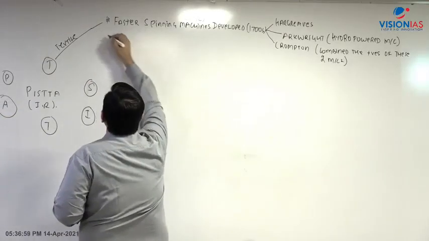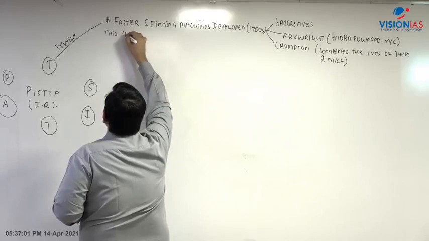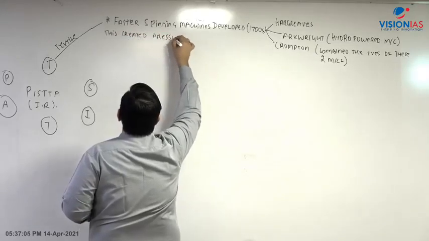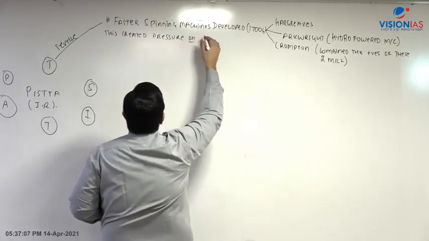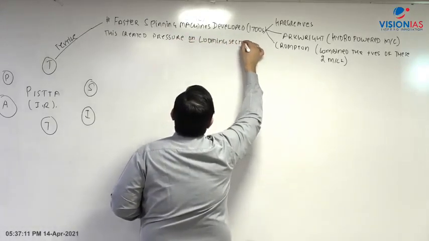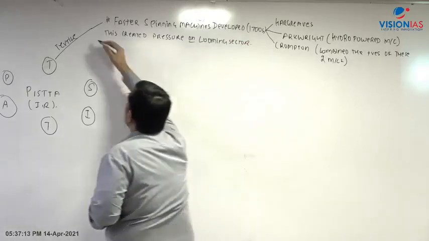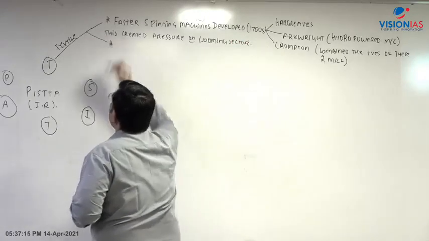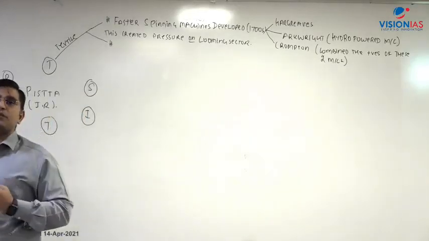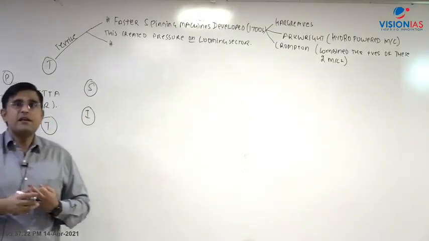So therefore what will happen? This created pressure on the looming sector, and as a result what do we see? We see that Cartwright develops something known as a power loom.